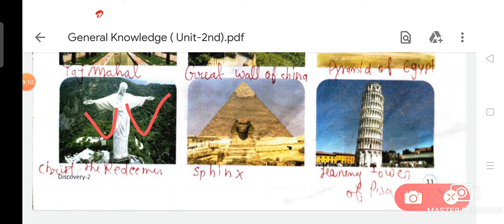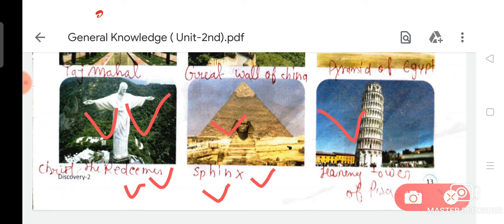Now we are going to fill the name of picture number 7. Do you know the name of this statue? That is Christ the Redeemer. The spelling is C-H-R-I-S-T, T-H-E, R-E-D-E-E-M-E-R. And now I am going to fill the name of picture number 8. That is Sphinx. And the spelling is S-P-H-I-N-X.